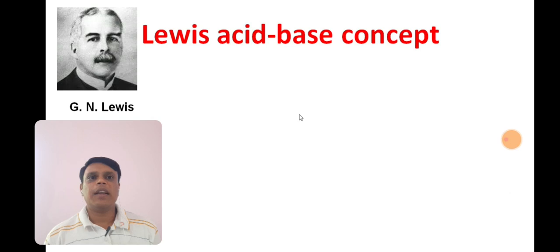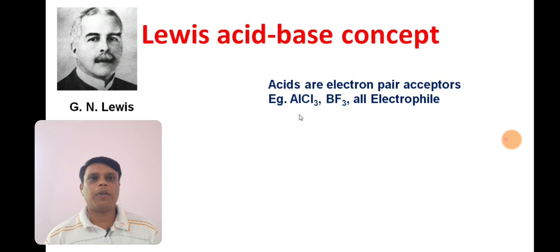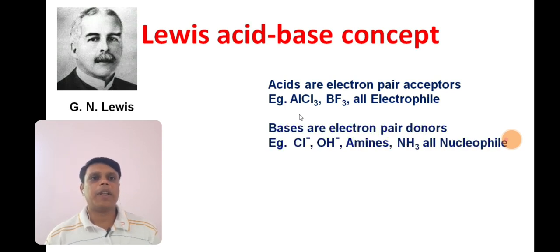Then we will see the Lewis acid base concept or Lewis acid base theory. This theory has overcome some drawbacks of Arrhenius theory as well as Bronsted-Lowry theory. According to this theory, acids are electron pair acceptors, for example AlCl3, BF3 and all electrophiles, and bases are electron pair donors, for example Cl minus ions, OH minus ions, amines, NH3, nucleophiles.